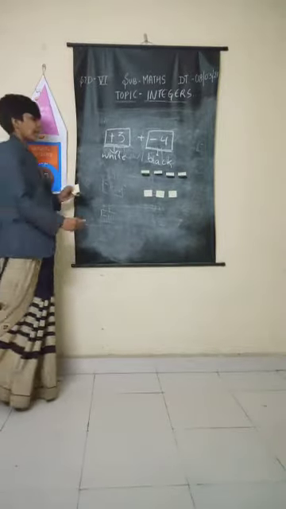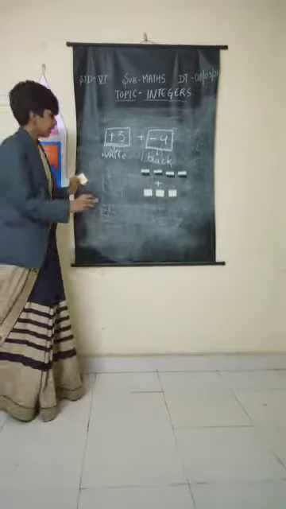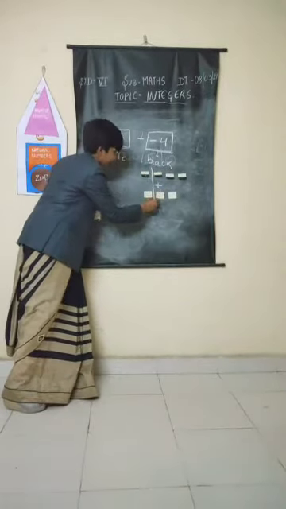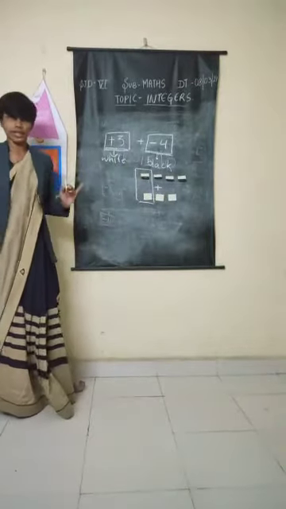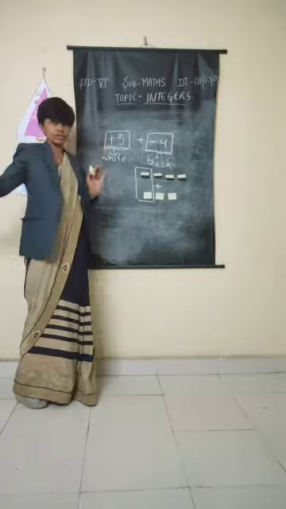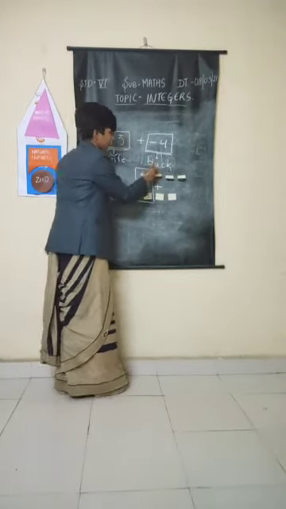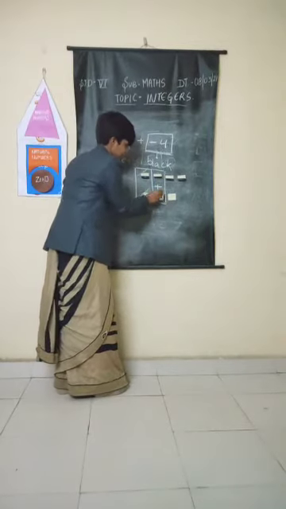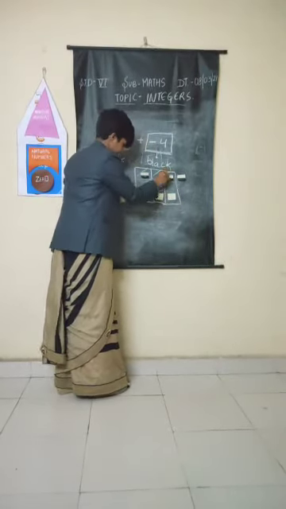Yes, ma'am. Okay, now we have to add these things. Just imagine that one black sheet and one positive sheet cancel out each other. This was -1, this is +1, they cancel out each other. So this will be cancelled by this, and this will be cancelled by this.